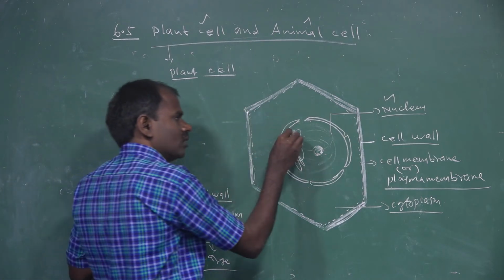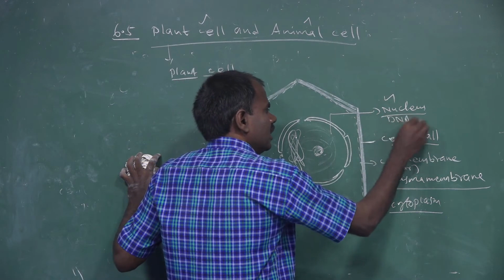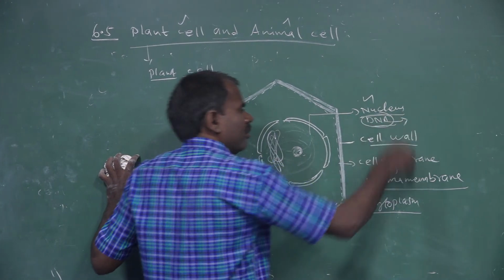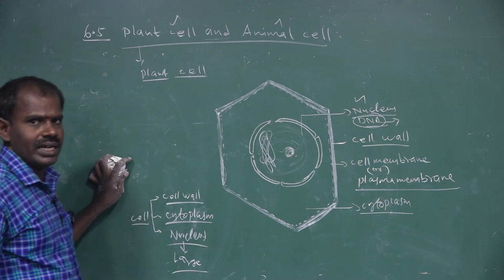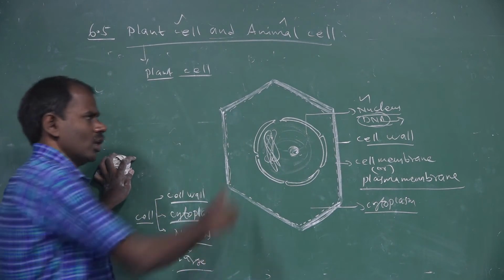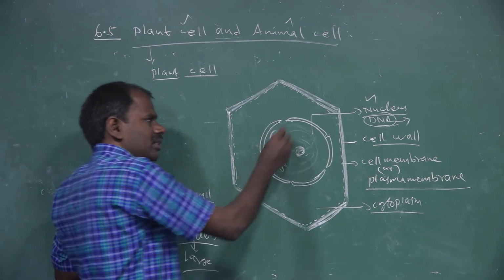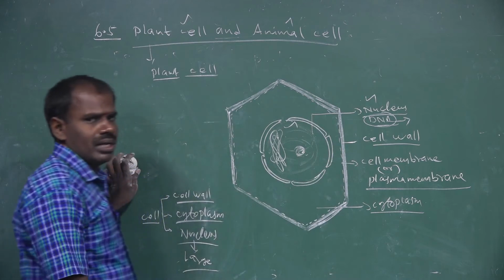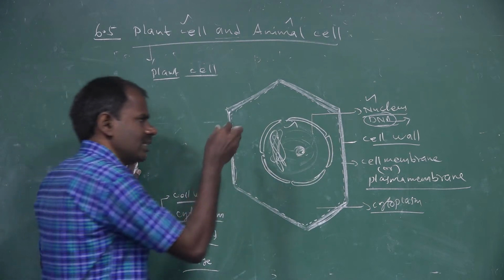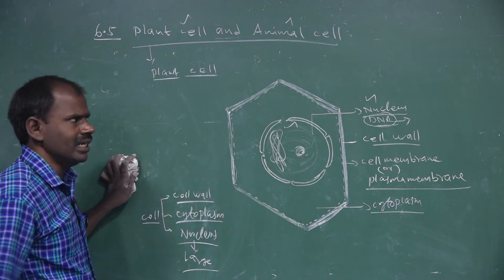The nucleus contains chromatin reticulum. The chromatin reticulum contains DNA. DNA is the genetic hereditary material present in plant cells and animal cells. Which one controls all the activities of the cell? The nucleus controls the activities of the cell, because the nucleus contains DNA, the genetic material.